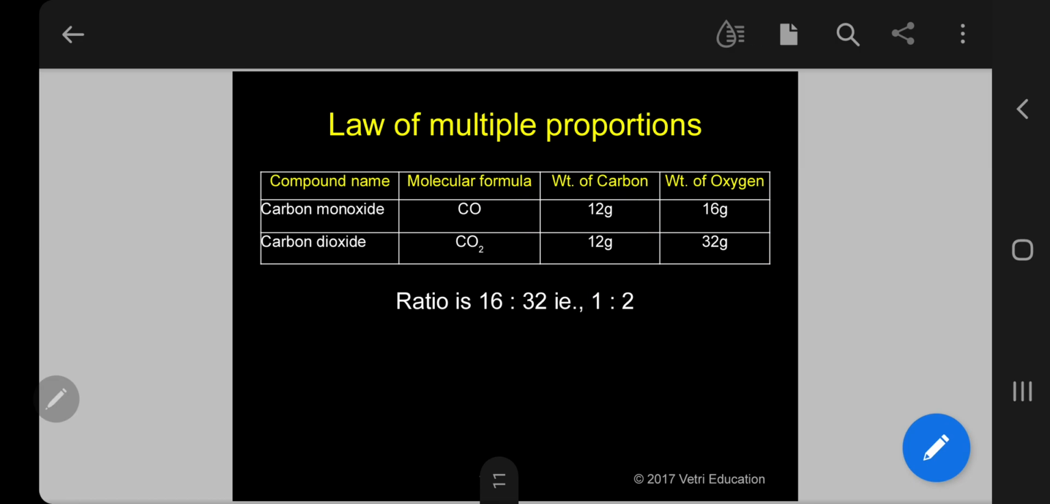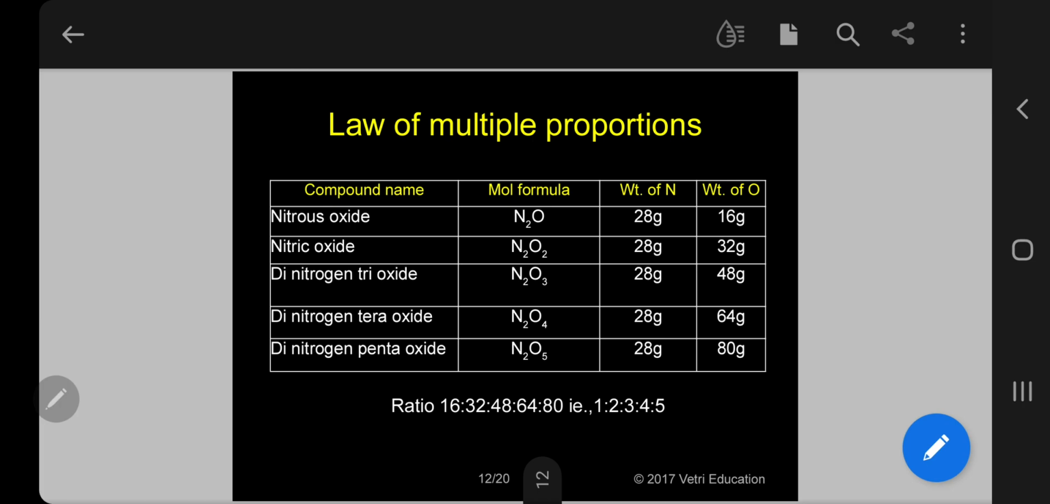Kindly follow. Right. Another example normally given. See, this is a very interesting example. The two elements are nitrogen and oxygen. Kindly follow. Two elements. So the first case, nitrous oxide, N2O. Here, N2 is constant. What is variable? Oxygen is varying. In N2O, nitrous oxide, 28 grams of nitrogen combines with 16 grams of oxygen.